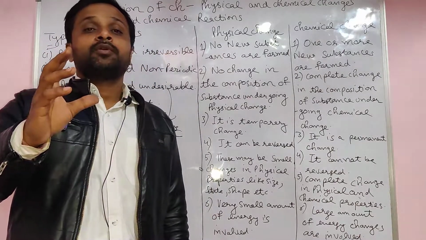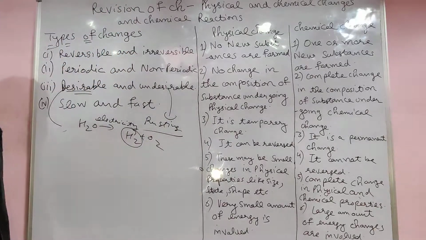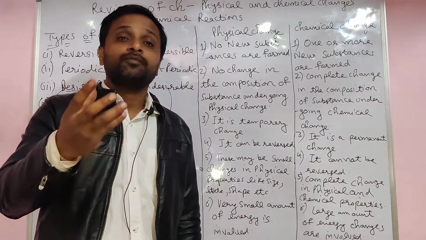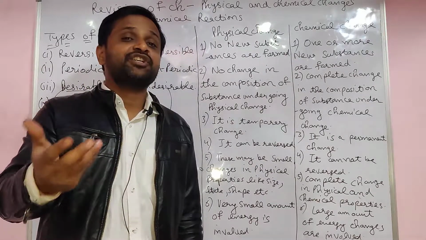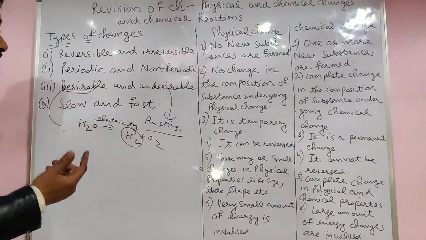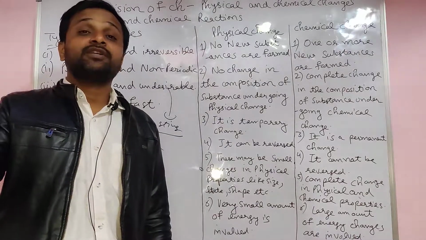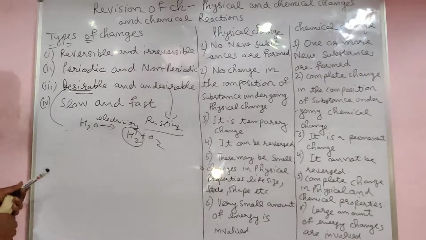Raw mango: after you put chemicals on it, it is converted into a mango you are able to eat. Firstly it was raw, green in color, but they change it into yellow. So that is a desirable change. Change of the season, winter to summer, is a desirable change which you want.